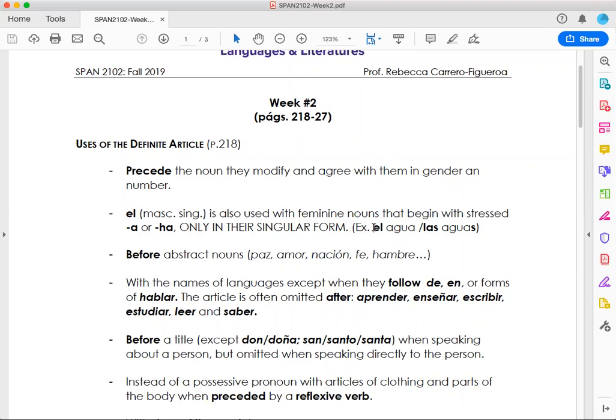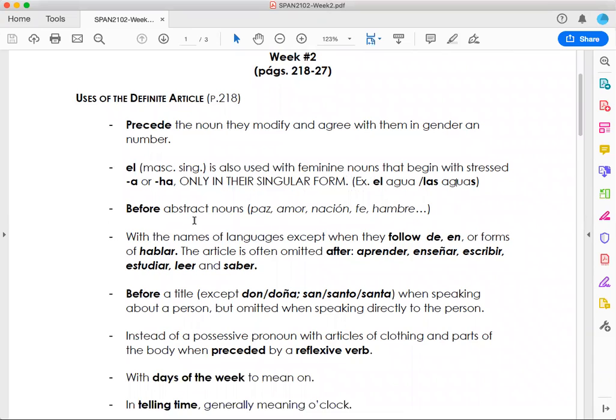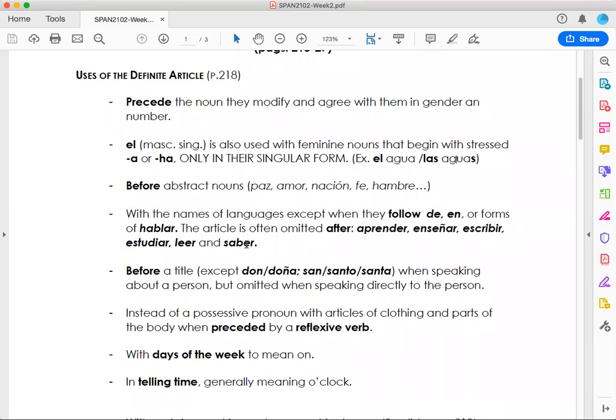That's why we have to use el agua, but we say las aguas, referring to the plural of that feminine noun. Then we also mentioned that before abstract nouns such as paz, amor, nación, fe, hambre, among others, we have to use a definite article. With the names of languages, except when they follow de, en, or forms of hablar, we don't require a definite article. The article is often omitted after aprender, enseñar, escribir, estudiar, leer, and saber.